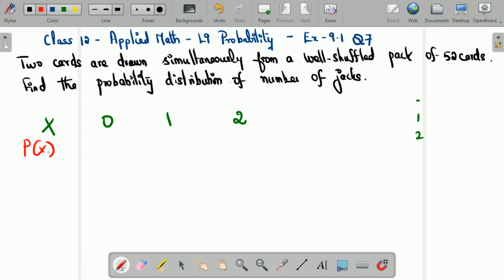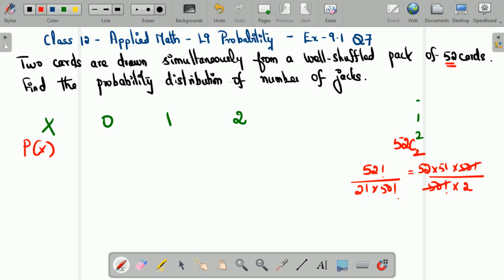So, probability of X, first we will calculate the total outcomes. So, what is the total outcome? Out of 52 cards, 2 cards are picked up. So 52C2 will be the total outcome. So first let's calculate this. So this is 52 factorial divided by 2 factorial into 50 factorial. So this is nothing but 52 into 51 into 50 factorial, the whole thing divided by 50 factorial into 2.